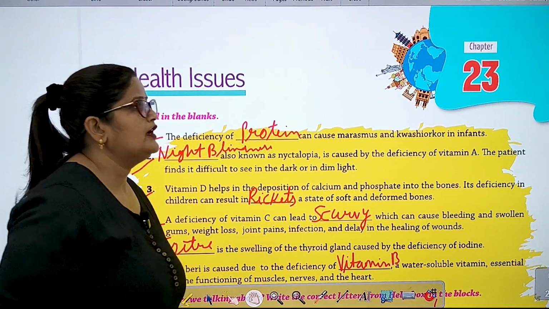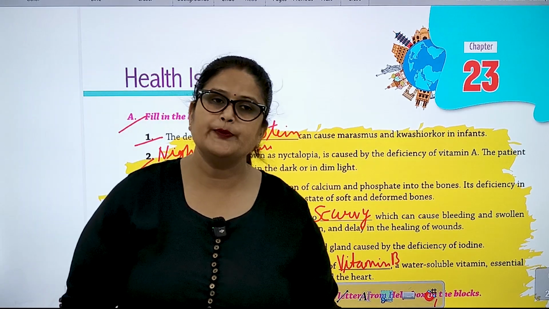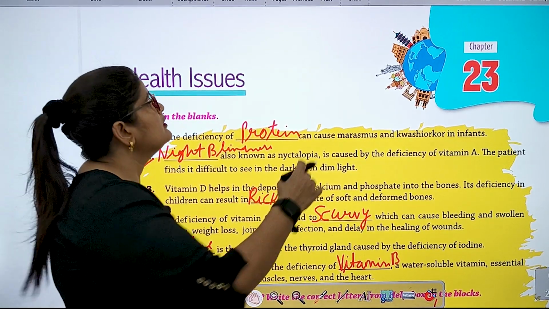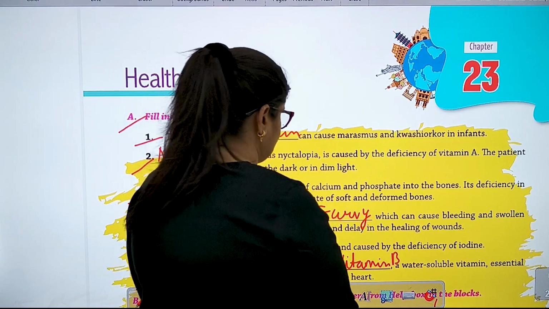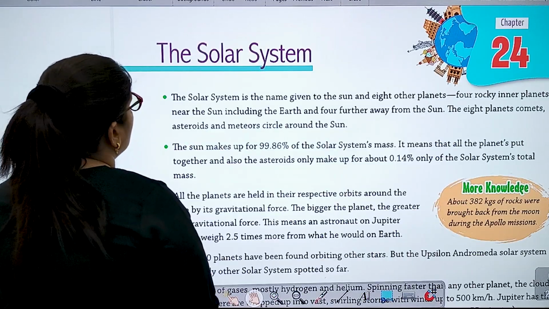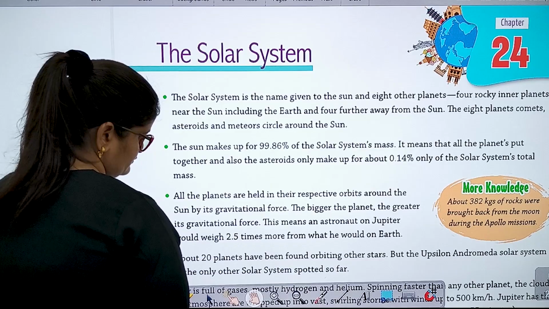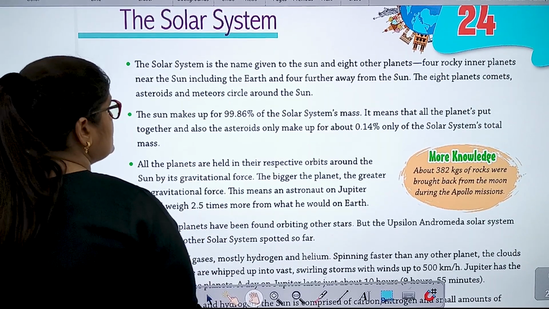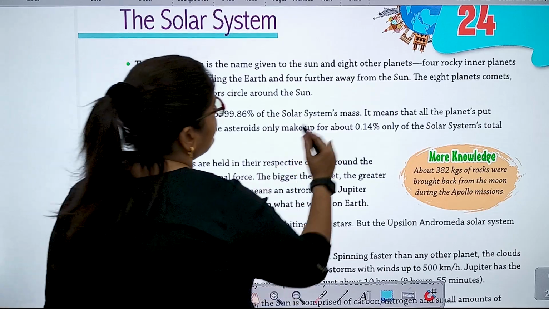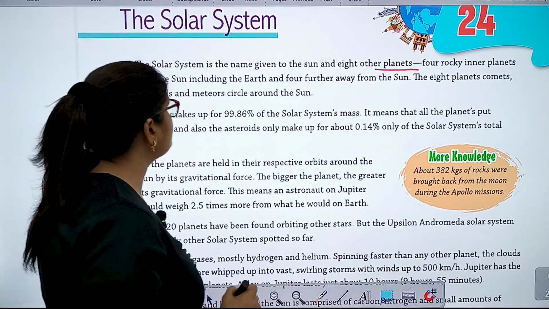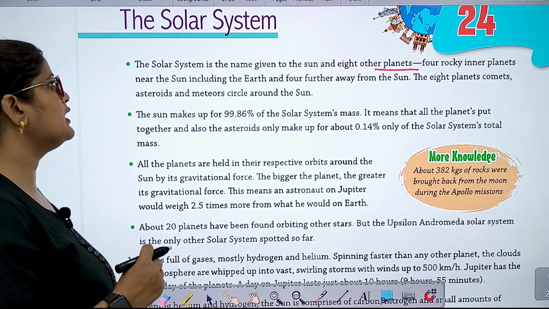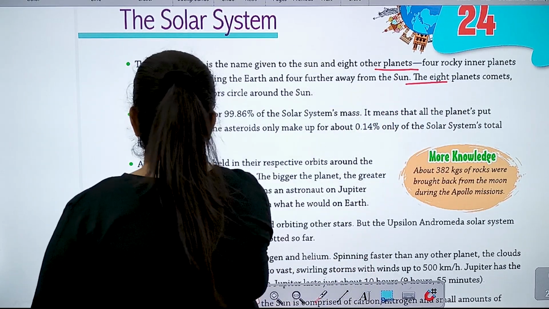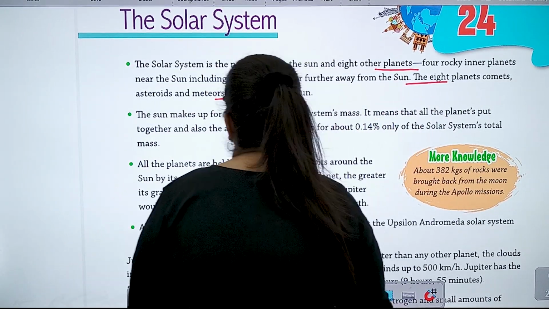Okay, everyone. So the chapter is done here. Now let's begin the next chapter, chapter number 24. The solar system. The solar system is the name given to the sun and 8 planets. So 4 rocky inner planets near the sun, including the earth, and 4 further away from the sun. The 8 planets, comets, asteroids and meteoroids circle around the sun.